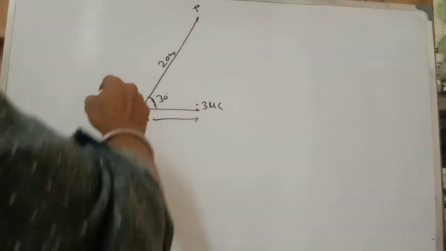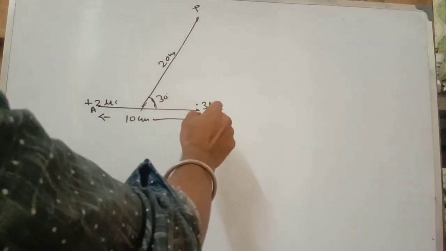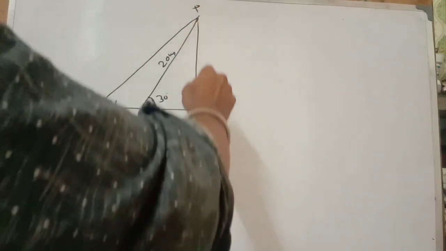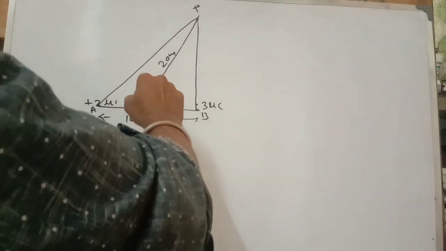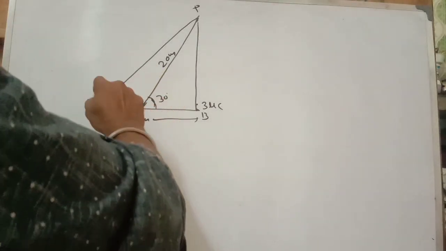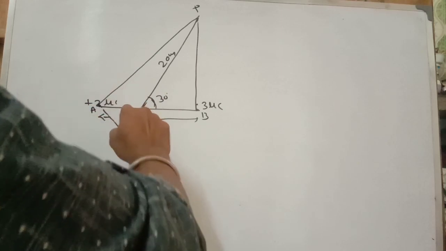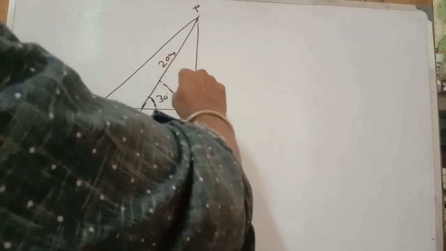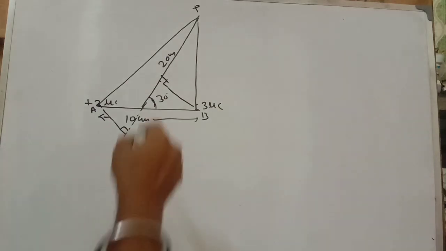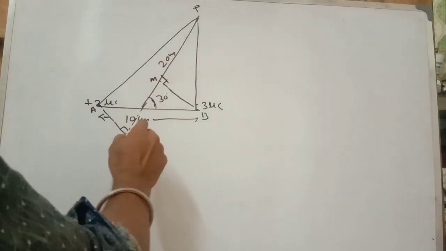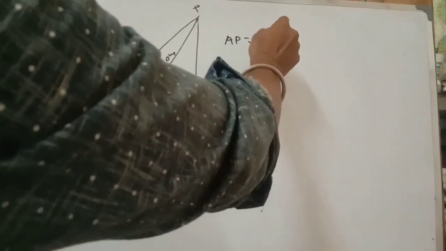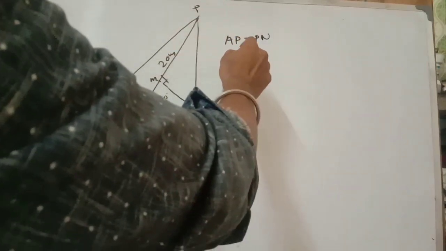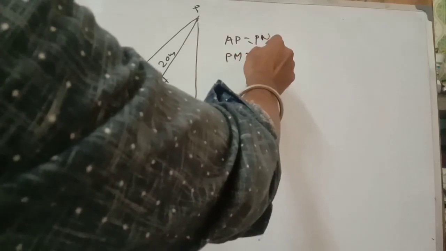First of all, let me consider points A and B. You find the distance AP and the distance BP. Extend the line and draw the perpendicular here, and also from this point draw the perpendicular line here. Let the feet be M and N. So AP should be equal to PM, and now PM equal to PN.